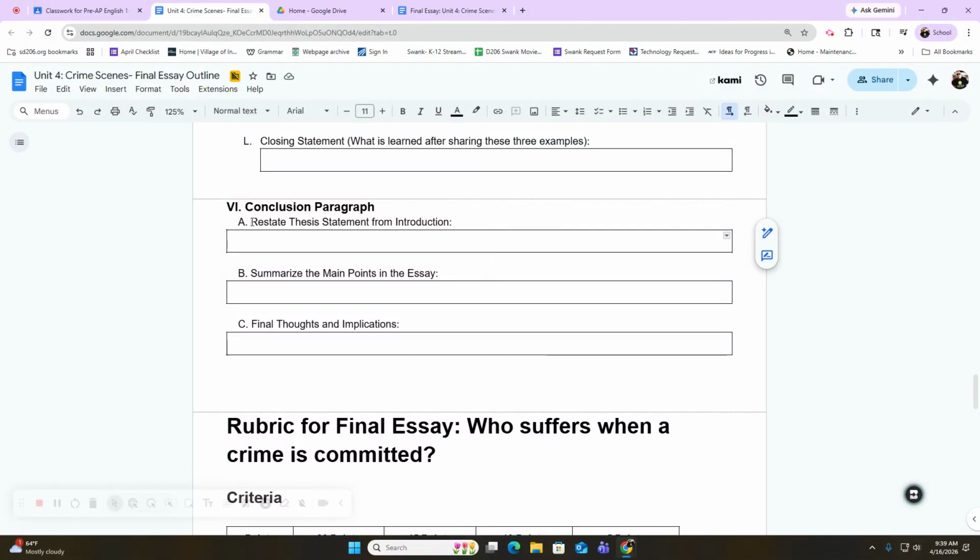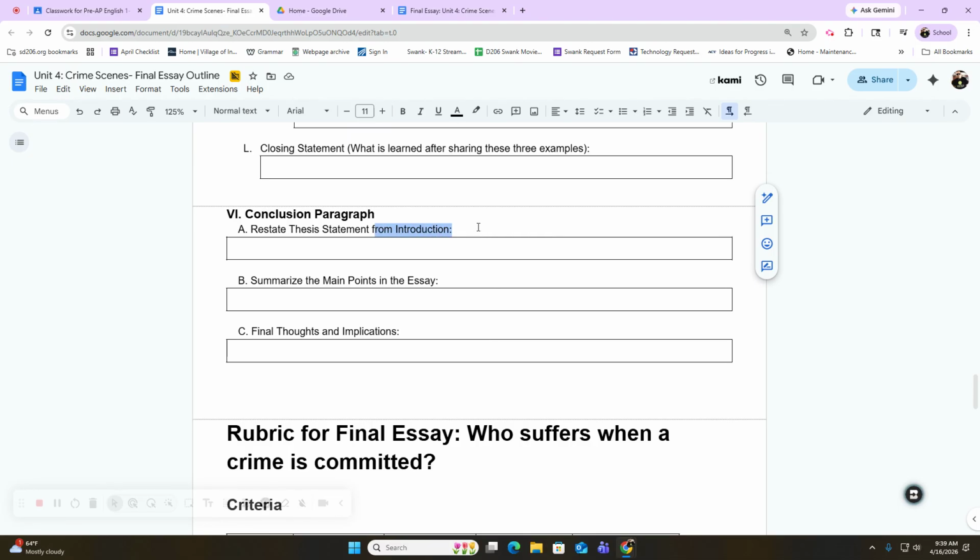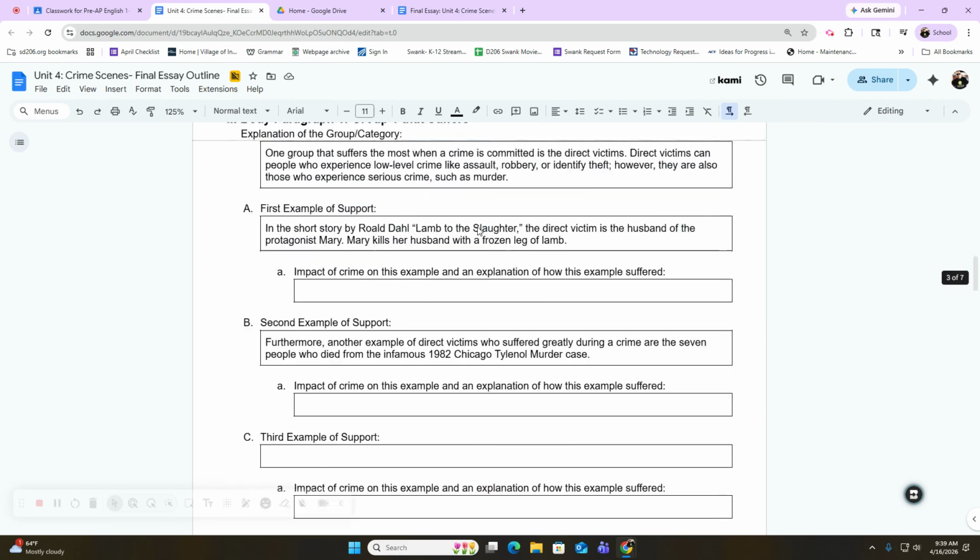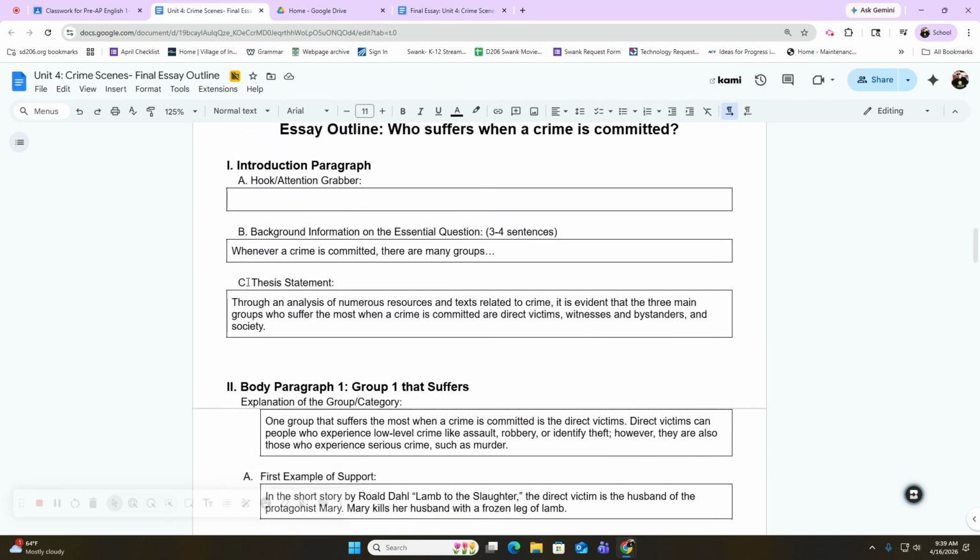So for the conclusion paragraph, the first thing you always want to do is restate your thesis statement from your introduction. Remember, the thesis statement is what your whole essay was arguing. So if I go back up here to my introduction paragraph, the thesis statement was found here under letter C, and it was right here. The thesis statement was, through an analysis of numerous resources and texts related to crime, it is evident that the 3 main groups who suffer the most when a crime is committed are, and then you have your 3 groups that you argued in your essay. These were my 3 groups.